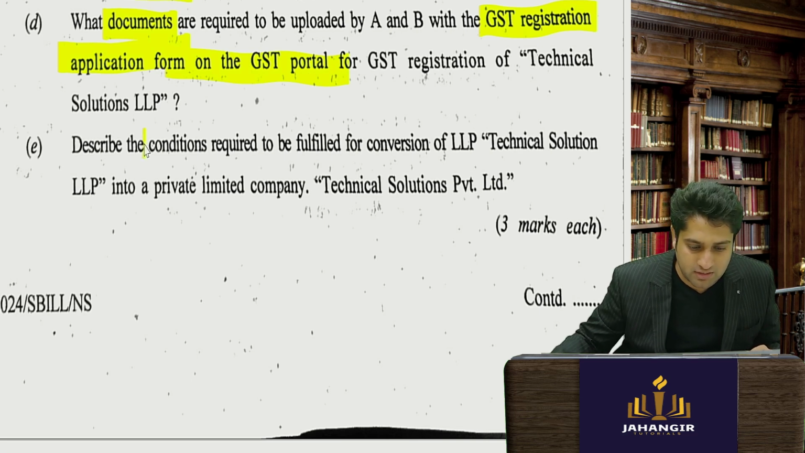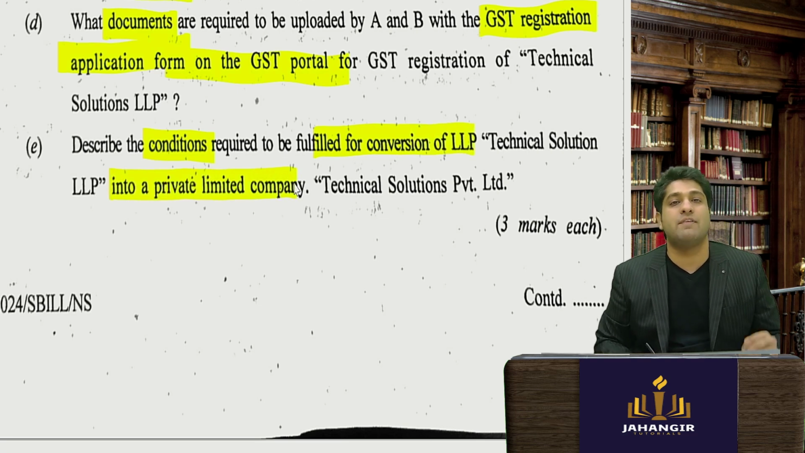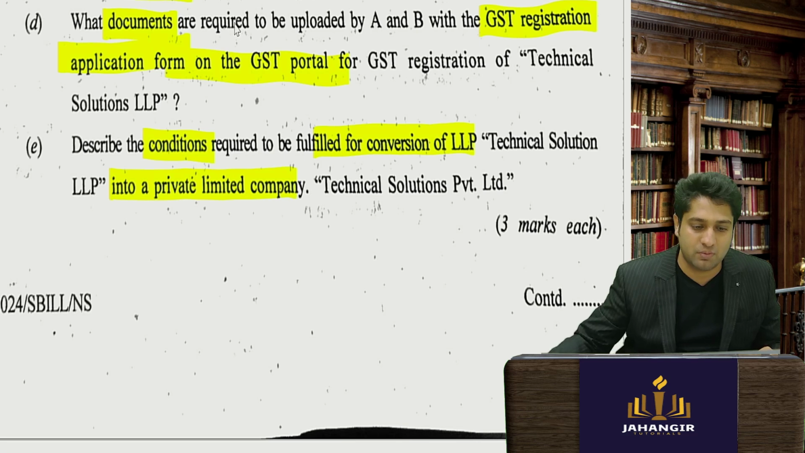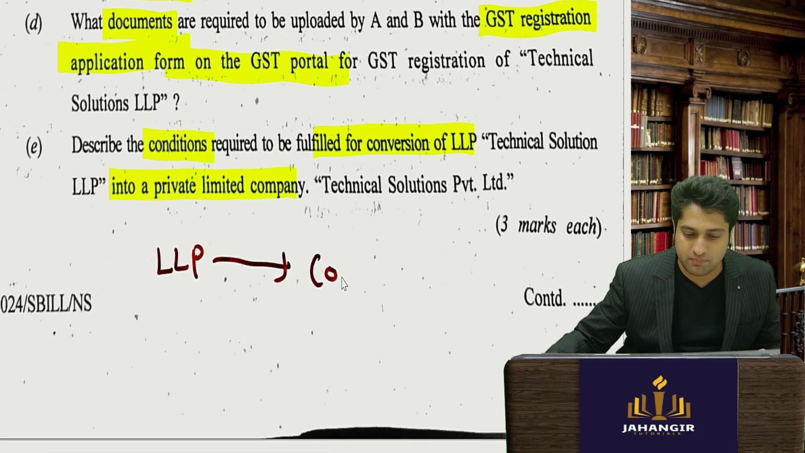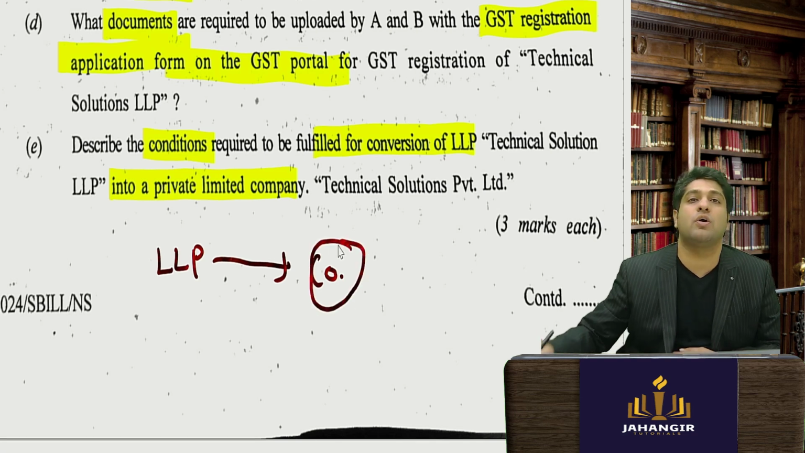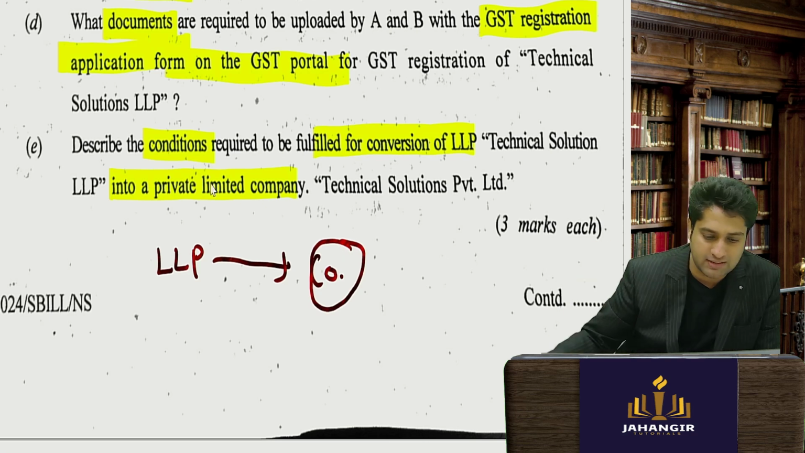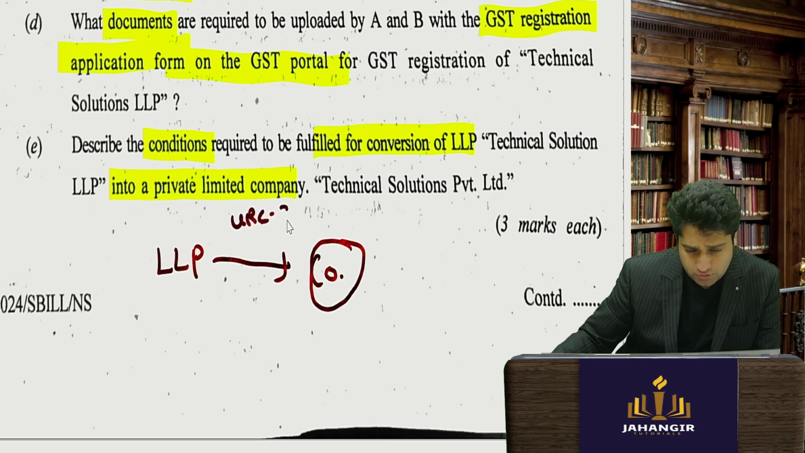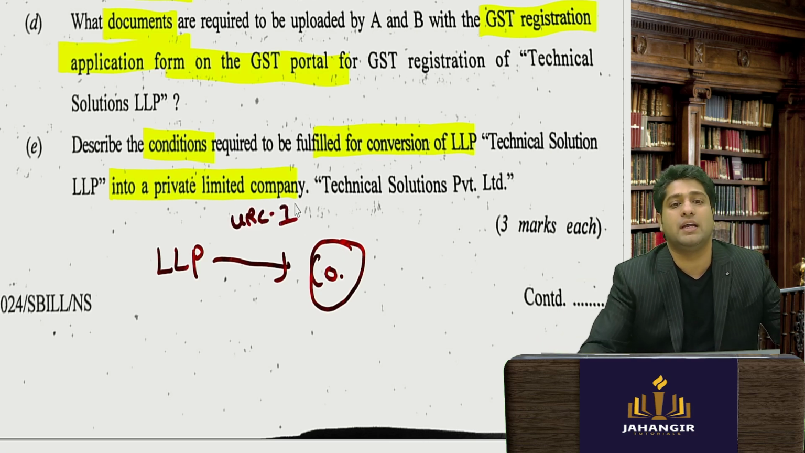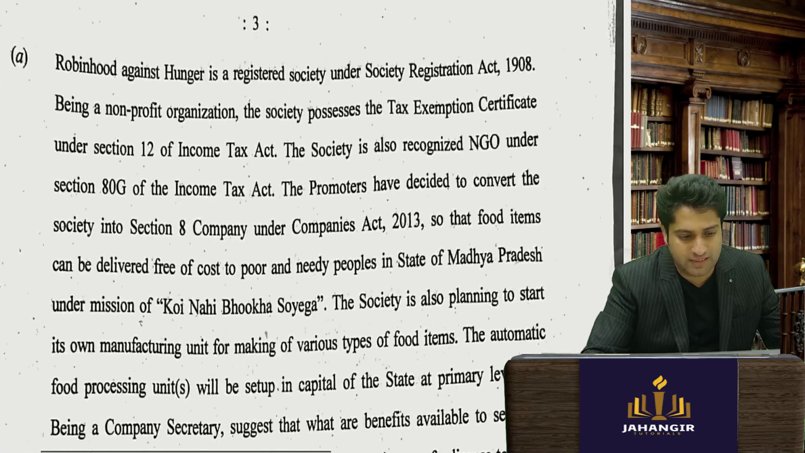Then what are the conditions to be fulfilled for conversion of your LLP into a private company? So again, very simple. Can an LLP be converted into a company? Answer is yes. You will just see that you have to fill all the documents with respect to incorporation of a company. Okay, and there is a form also, URC 1, for incorporation of a company. Okay, that needs to be filed.